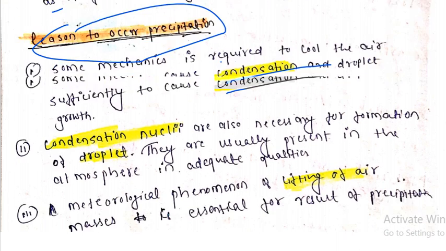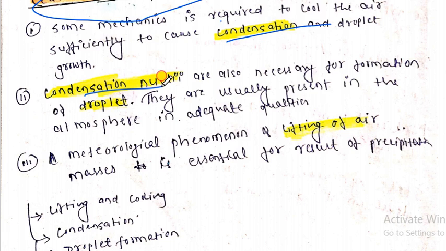Similarly, condensation nuclei are also necessary for the formation of droplets. So now we have to understand what condensation nuclei is.